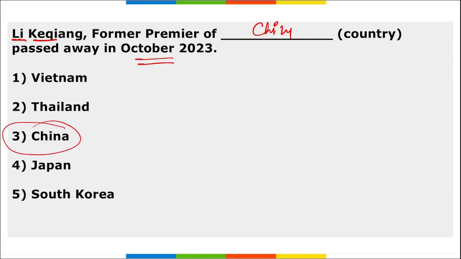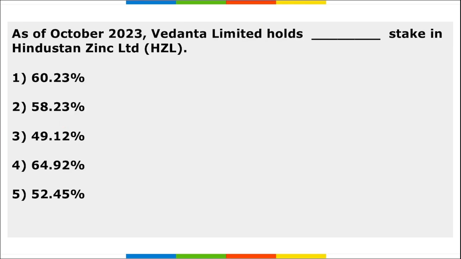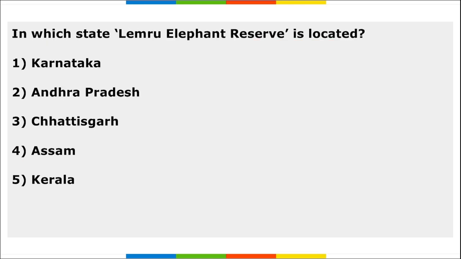So right option 3. Next is, as of October, Vedanta Limited holds what percent stake of Hindustan Zinc Limited. So as of October 2023, Vedanta holds 64.92% stake in the Hindustan Zinc Limited. Right? Next, in which state is Lamru Elephant Reserve located? So this Lamru Elephant Reserve is located in the state of Chhattisgarh. Correct?